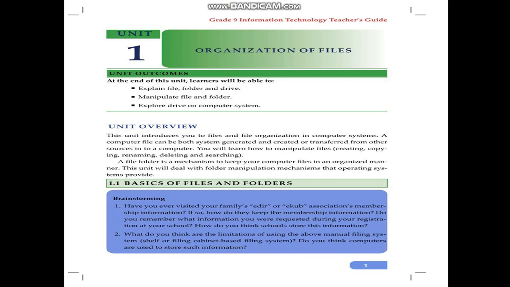It introduces you well. A computer file can be both system generated and created or transferred from other sources into a computer. When you say a computer file, it can be a picture, audio, sound, or video. It can be created by a specific system. Again, it can be transferred from other sources. It can be downloaded from the internet. It can be transferred from other drives, from your colleagues or your friends. Therefore, a computer file can be system generated, created by a software program in a specific computer, or created or transferred from other sources into a computer.